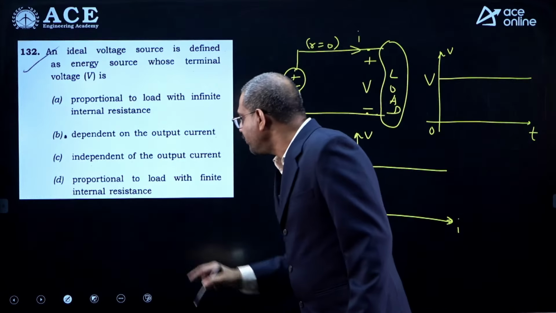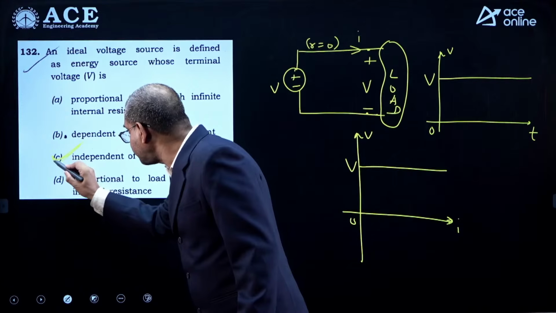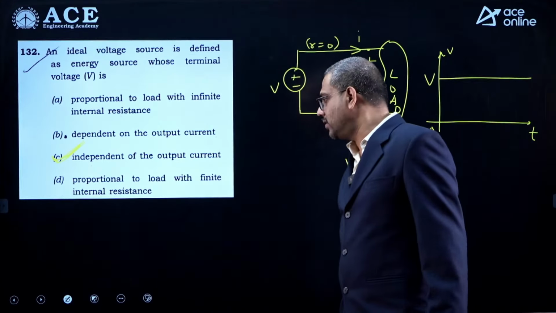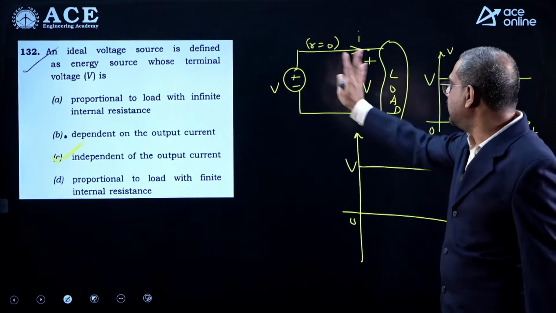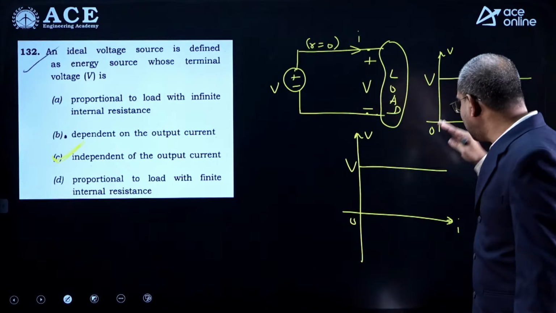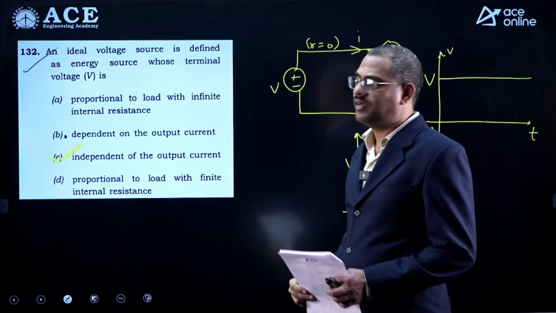This is also not correct. Independent of output current, yes, this is independent of output current. Ideal voltage source property is this. And proportional to load with finite internal resistance, no. First of all, such resistance never exists. So based on circuit, dynamic and static, option C is the only correct one. Option C, simple.